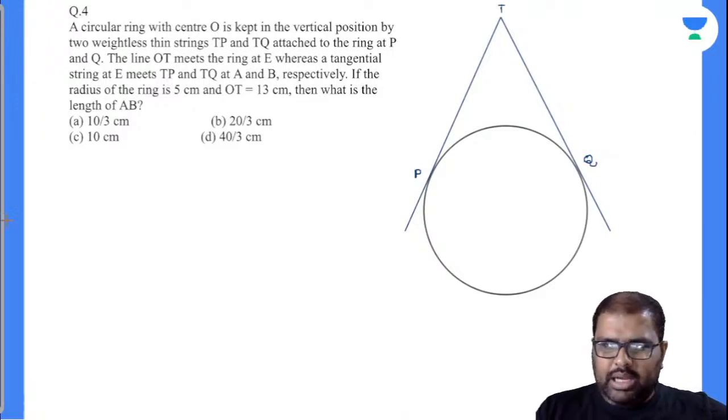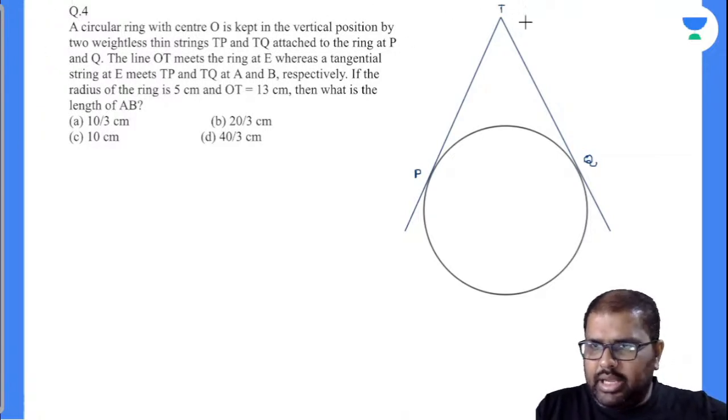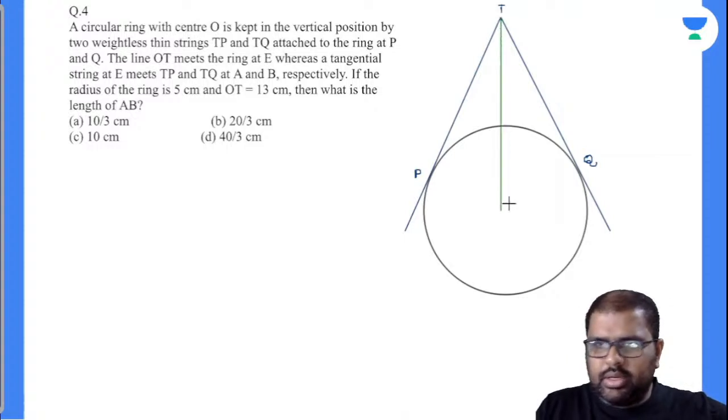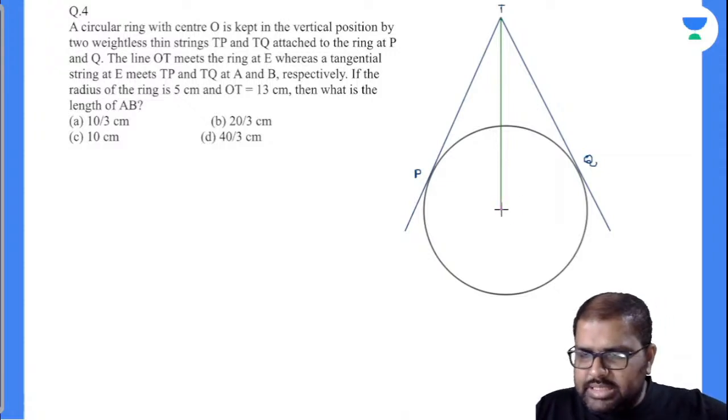Very good. The line OT meets the ring at E. I'll draw a line segment from O to T. Now this is O, center of the circle.